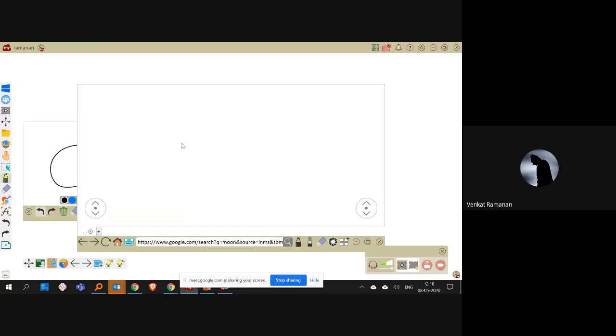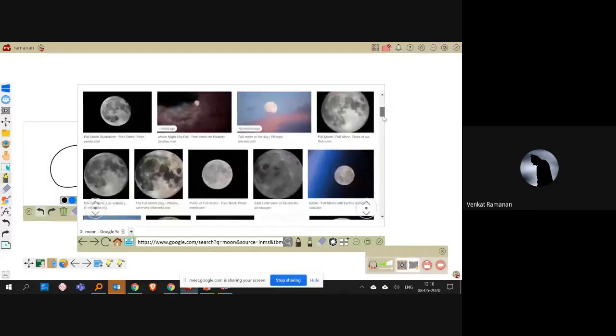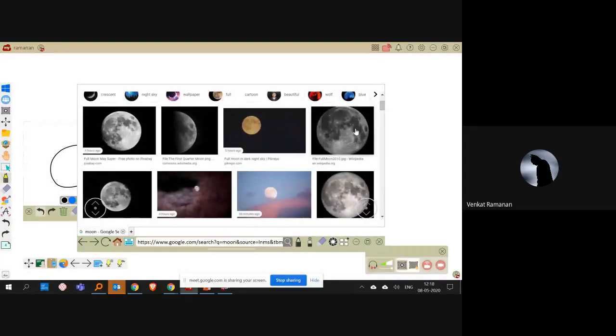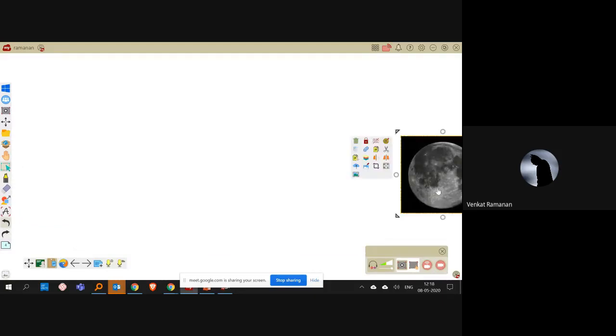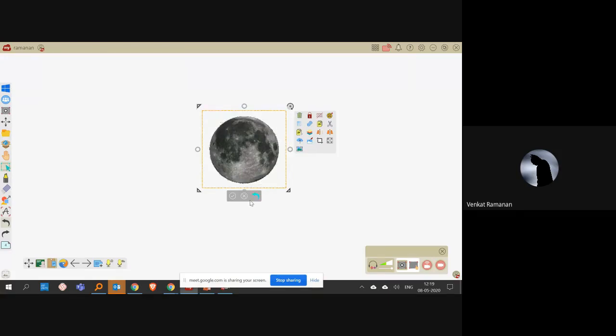So I can just long press and then I will get all the images as a Google reverse search. And then I simply drag and drop this onto the platform. Within the image, again, you have a lot of options here. You can see this is for locking the image, and if you want a mirror image, to crop, fit to screen, and there is something called a background remover, for example. Then I can remove the background of the moon, and click OK.